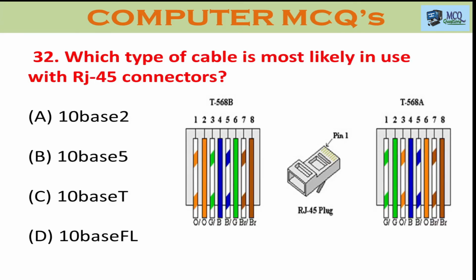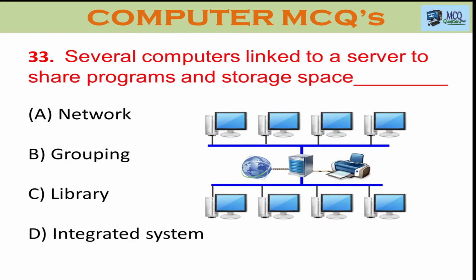Question number 32. Which type of cable is most likely in use with RJ45 connectors? A. 10-2, B. 10-5, C. 10-T, or D. 10-F. The right answer is C. 10-T. RJ45 connector configuration of type A and type B is mentioned in the color coding of the cables.